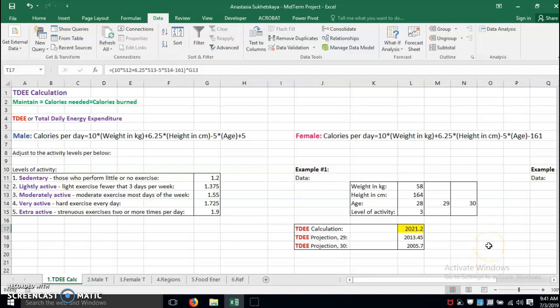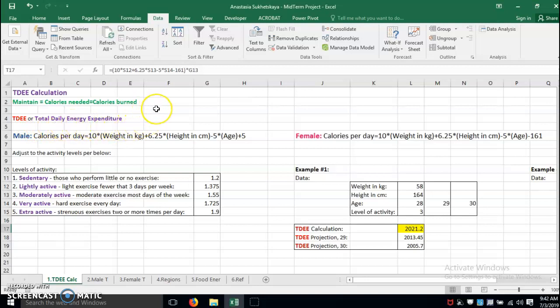Hello everyone! Today I will talk about calories and how many calories we need on a daily basis in order to stay at the same weight and be healthy. So let's see. To start, I would like to introduce a very nice formula, for male and for female. This formula is called TDEE, which is total daily energy expenditure.